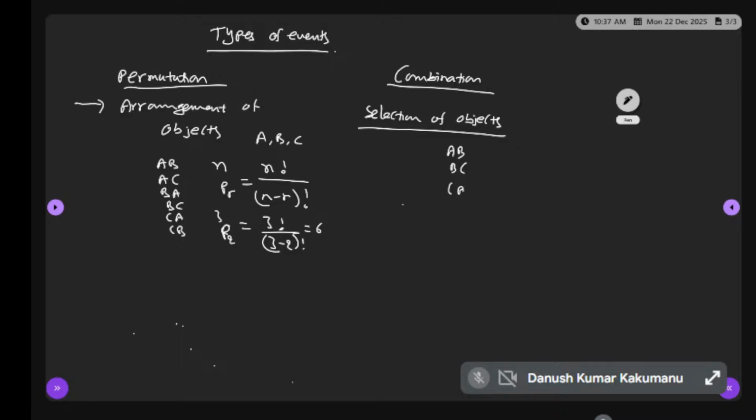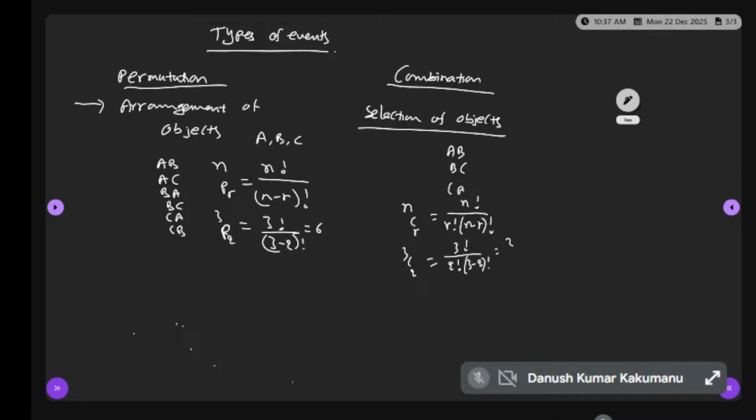Now we have one formula here, nCr, the combinations formula: n factorial by r factorial into n minus r factorial. This is well known to all of you. Now, this is 3C2. What is the 3C2 formula? 3 factorial by 2 factorial into 3 minus 2 factorial.